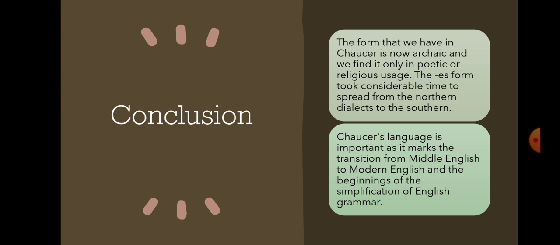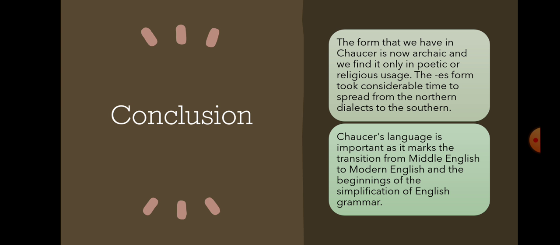Then Chaucer's language is important as it marked the transition from Middle English to modern English and the beginning of the simplification of English grammar. His language shows a transition from Middle English to modern English, because this East Midland dialect shares many characteristics of the English which we use now, that is modern English.